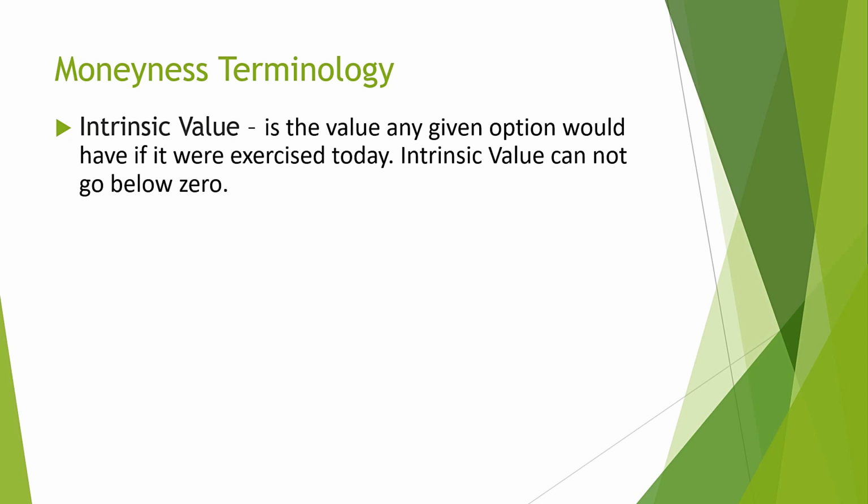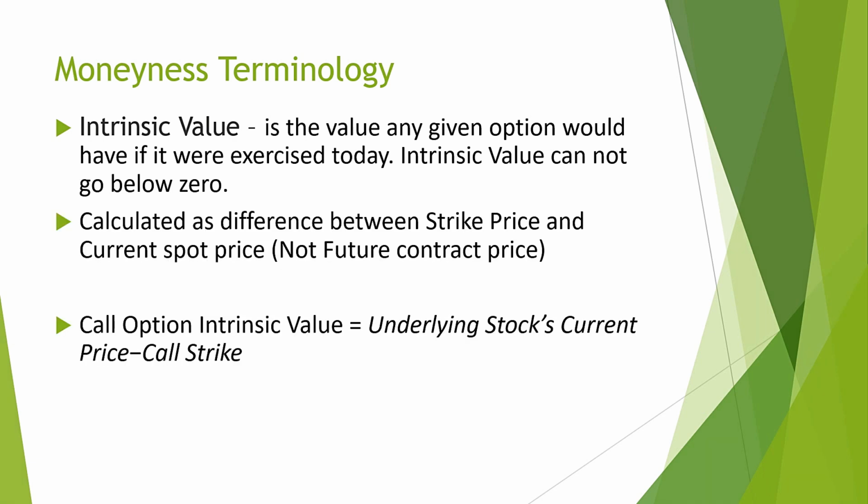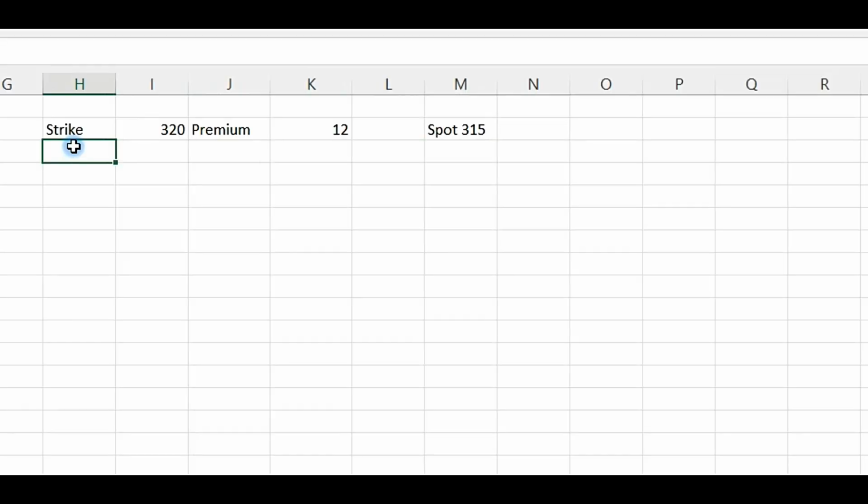For calls and puts, there is a difference. The intrinsic value of a call is the underlying stock's current price minus the call strike. Let us see one example. I bought a call of Tata Motors 320 call bought at 12 rupees when spot price is at 315. So how much will be the intrinsic value in the call?